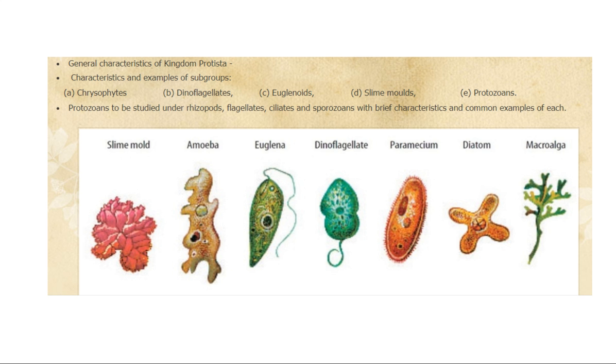So here you see, children, protist. If you remember, I told you that there are five kingdoms which were classified by Whittaker under the five kingdom classification. The first we have finished, that was prokaryotes and unicellular. Now kingdom Protista consists of unicellular eukaryotes. So it includes a variety of eukaryotic and unicellular microorganisms.